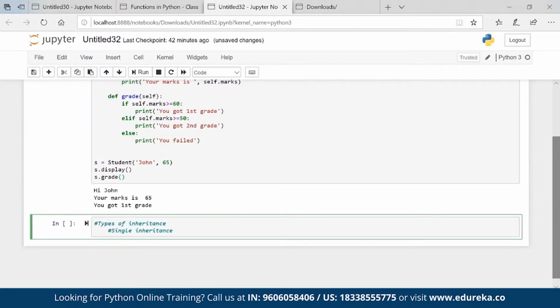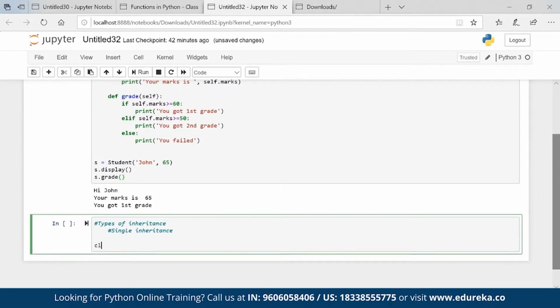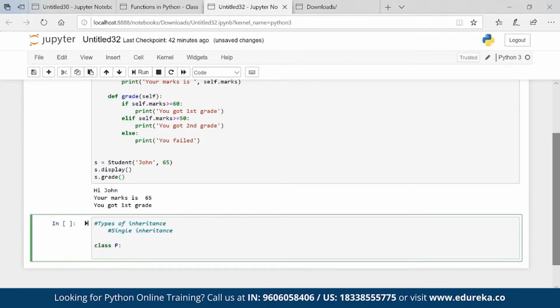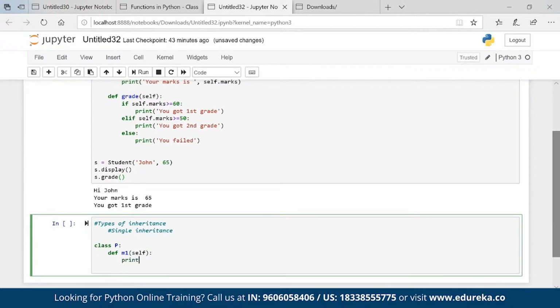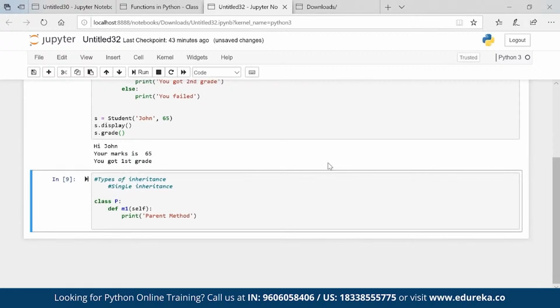So to create a single inheritance, let's say class P is my parent, it has some method. Now here self, if you remove, that is fine, absolutely no issues. But I'm passing it and print parent method. Okay. So I have a class P. Inside this class P, this is one of the properties of the parent.